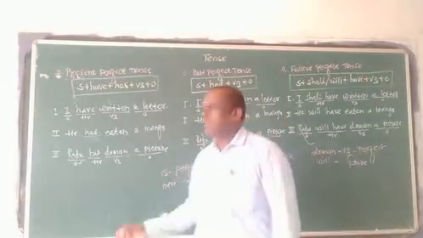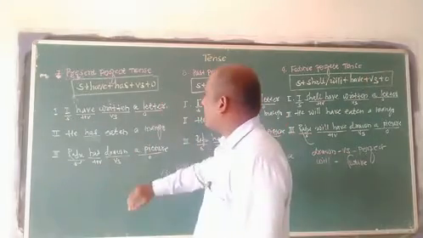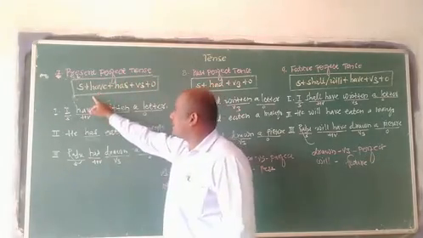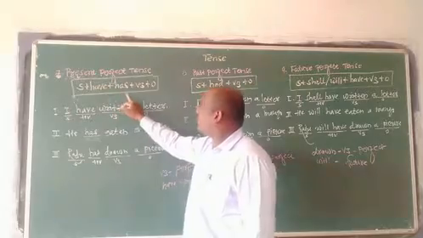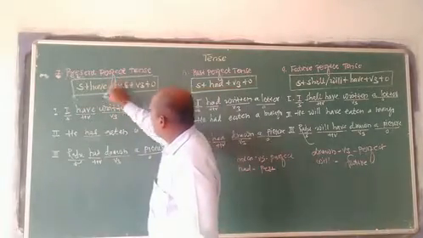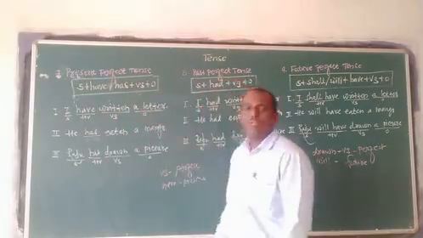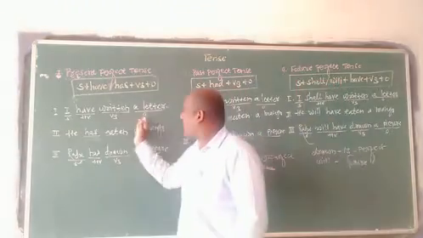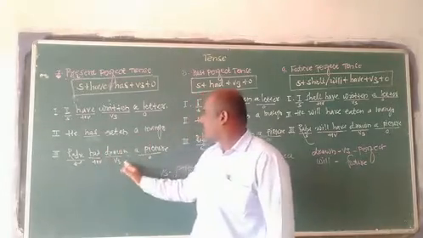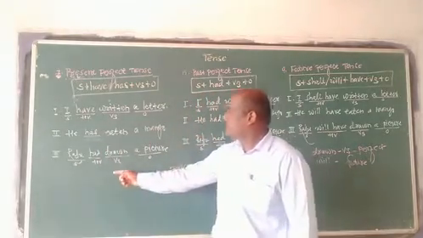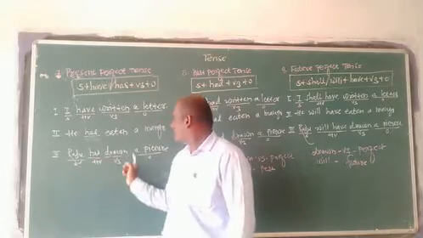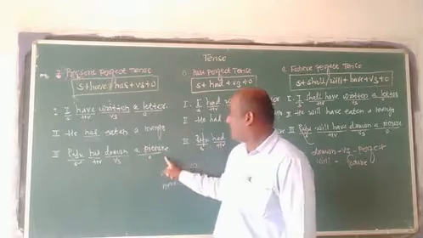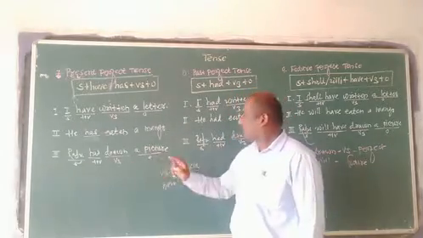I will repeat here. Number 7, present perfect tense. The structure of present perfect tense is subject plus have/has plus V3 plus O. That is the structure of present perfect tense. Examples: I have written a letter, he has eaten a mango, Raju has drawn a picture. This is the structure of the sentence. Raju is the subject here, has is the helping verb, drawn is V3, and a picture is the object here.